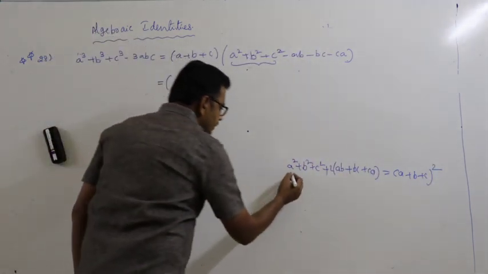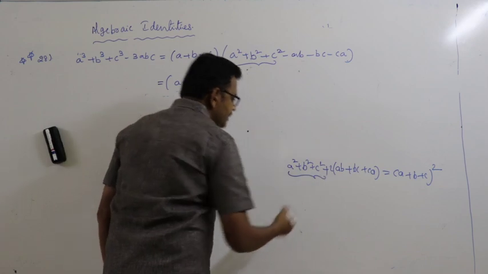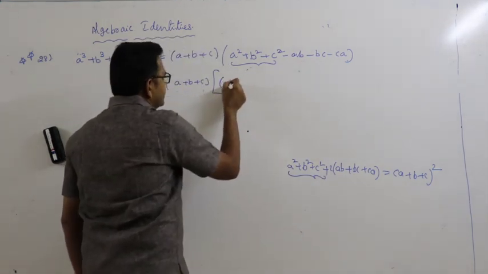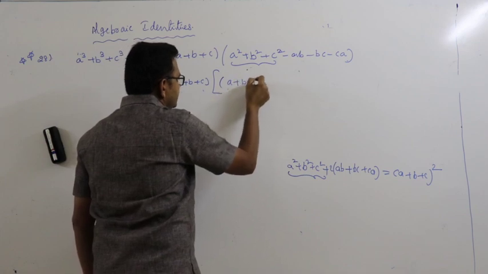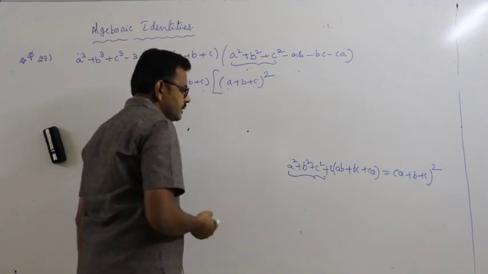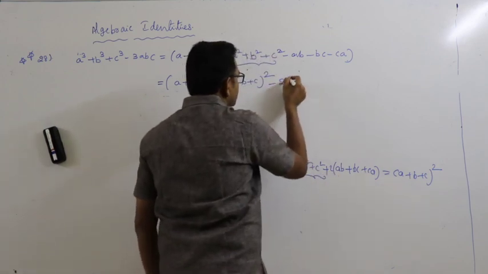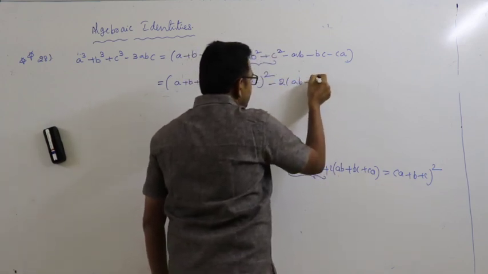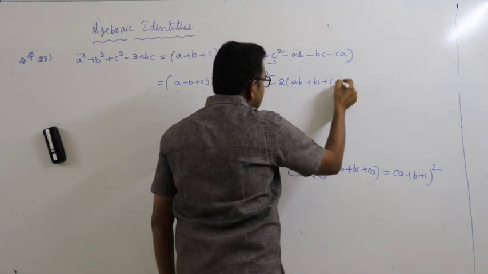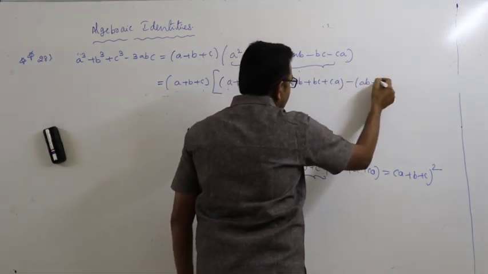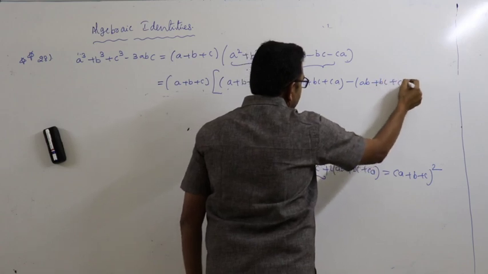So from this, a square plus b square plus c square is equal to (a plus b plus c) whole square, take that side, minus 2 times of (ab plus bc plus ca), and this one minus of (ab plus bc plus ca).